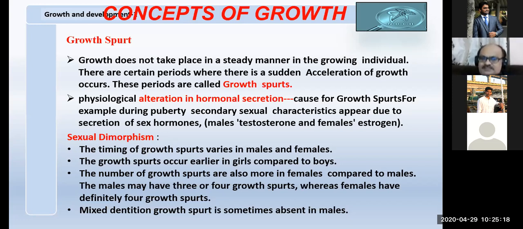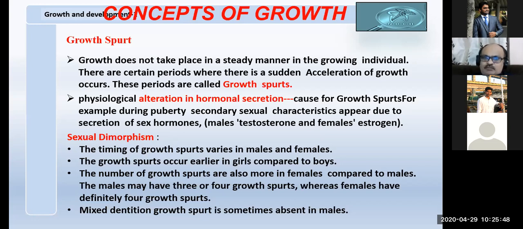So these growth spurts have a characteristic called sexual dimorphism. Sexual dimorphism means they are not equal in males and females. This is an important question for theory, hear carefully. It is not uniform in males and females. It's different in males and females.